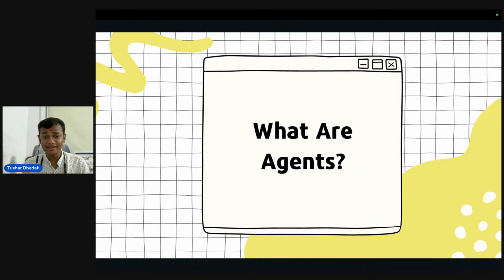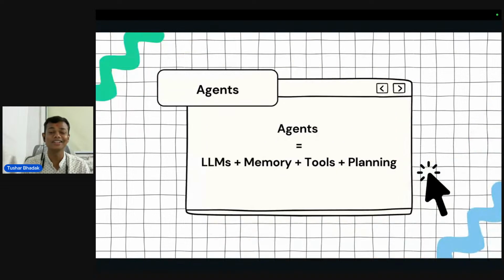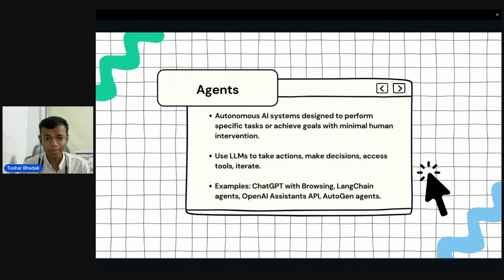Okay, now let's start with what is an AI agent. When the word AI agent comes up, we think about chatbots, but no, AI agents are not only chatbots. It's the combination of LLMs, which is large language models, plus memory, plus tools, plus planning. So AI agents are autonomous systems designed to perform specific tasks or achieve goals with minimal human intervention. If we talk about examples, we use ChatGPT in our regular life. So it's an AI agent.